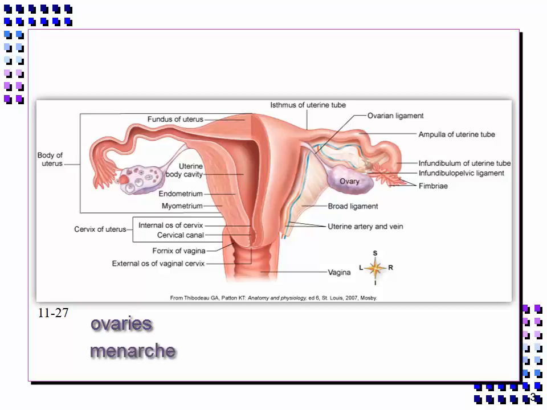Menarche is the beginning of the reproductive life for a woman, and refers to the specific moment of the onset of menstruation. This period begins generally between 11 and 15 years of age. Ovulation refers to when one follicle matures and migrates to the surface of an ovary, where it ruptures and expels the mature ovum into the pelvic cavity.